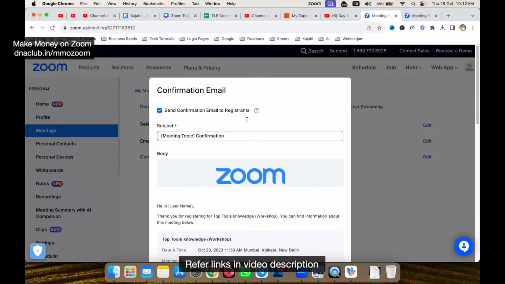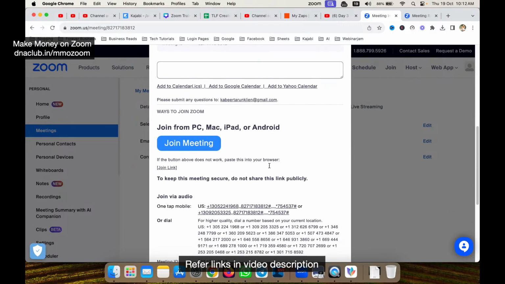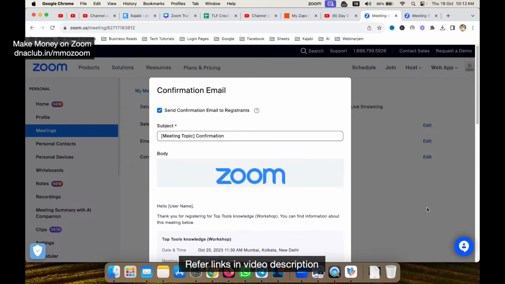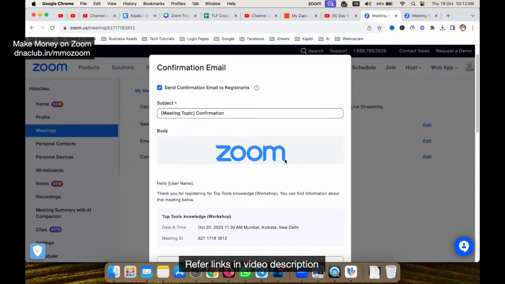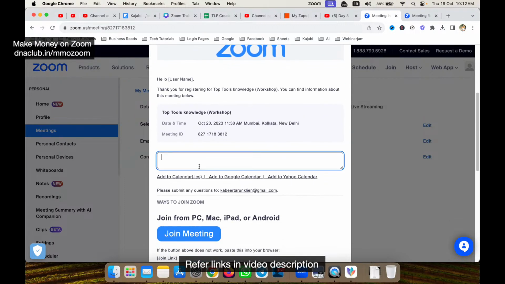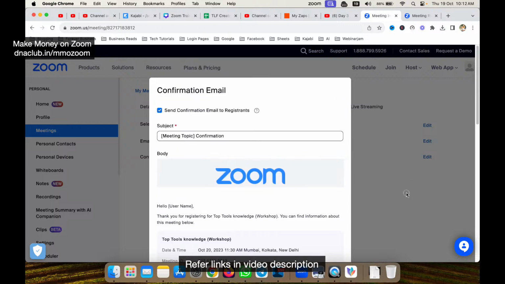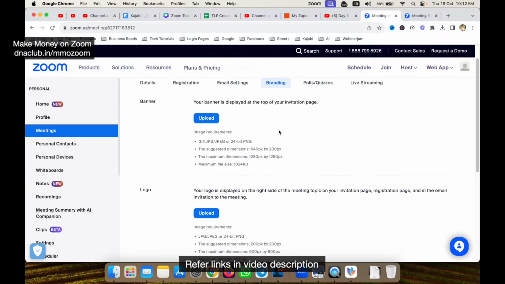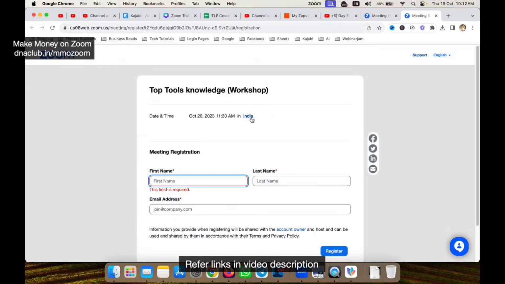So this will be the format of the email. If I keep registration open, they will receive an email like this, clear? They will receive an email like this. So what I can do, I can change the subject of the email, and then I can also write some text like thank you for registering, and check out my Instagram page, all those kind of things you can type here. So which means you can just edit this template of how the email will be sent to your registrants.